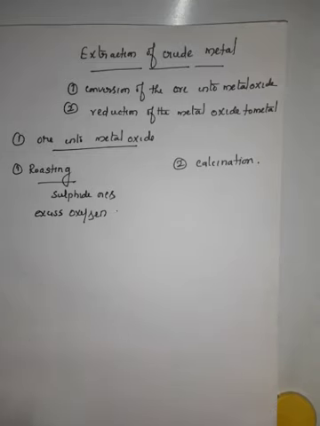Excess oxygen heating. For example, I can give one familiar example for your understanding. In your home, for fish fry, heat is applied from the LPG gas. Since it is open, air also falls on that. So air is also getting in, and we are supplying heat. So the fish gets roasted. That is called roasting.